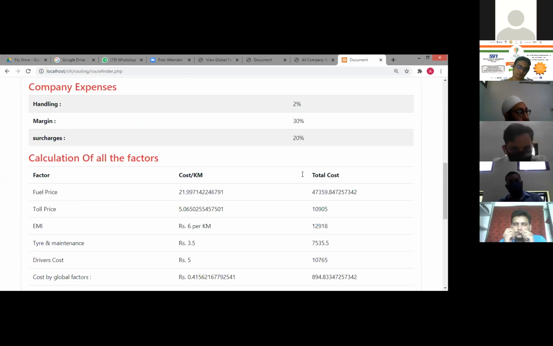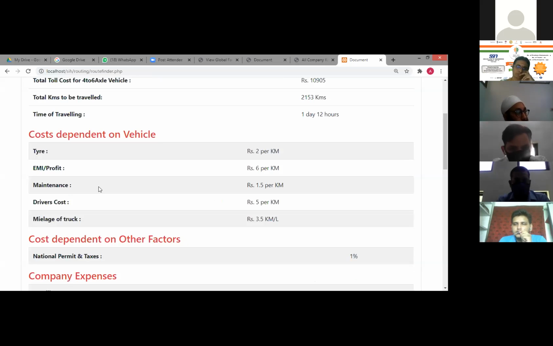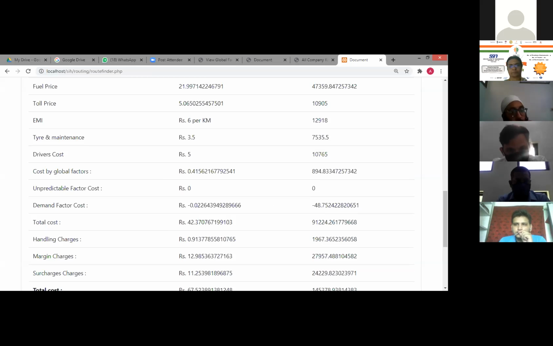How were you saying 90% margin? No, sir, that's the image we created before, putting in random values. So the image is wrong, but this is the actual data from a database. For example, I have written that the cost per percent for the unpredictable factor is 100 rupees.